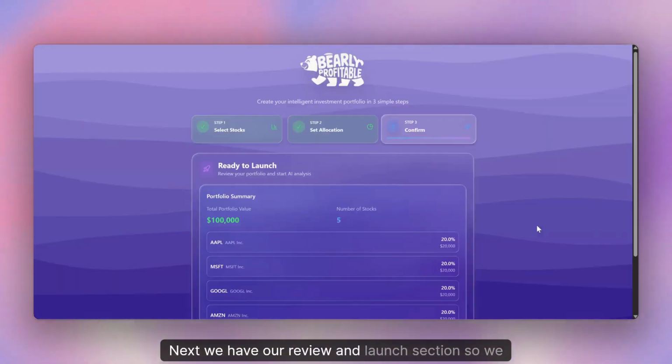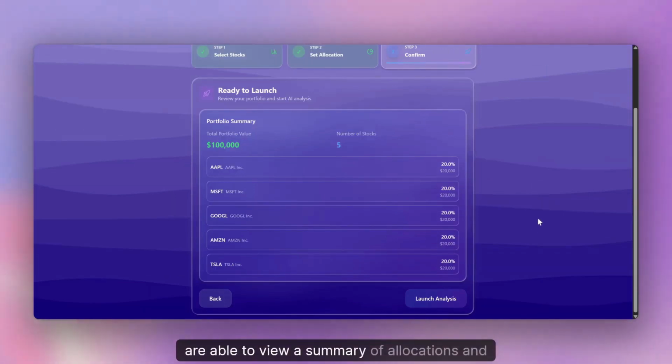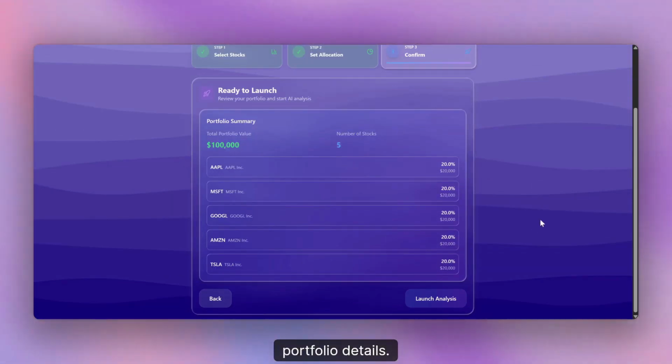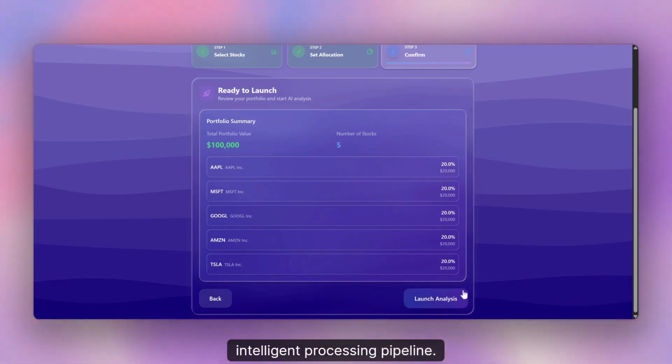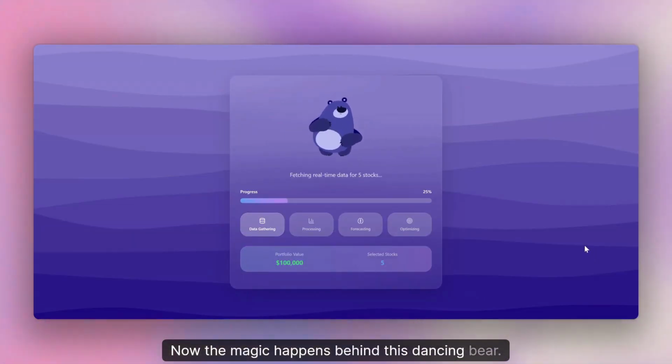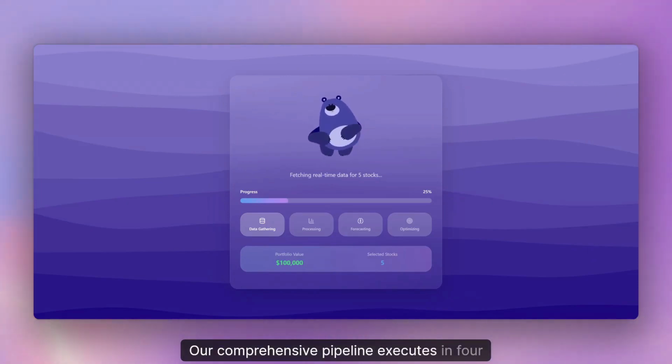Next, we have our review and launch section. So we are able to view a summary of allocations and portfolio details, then click launch analysis over here to start the intelligent processing pipeline. Now the magic happens. Behind this dancing bear, our comprehensive pipeline executes in 4 stages.